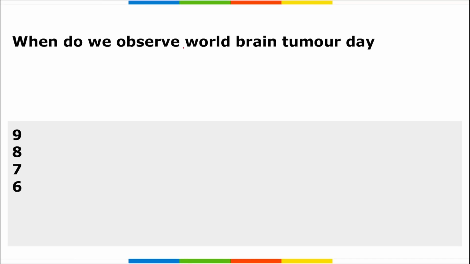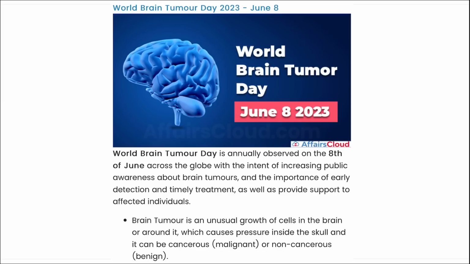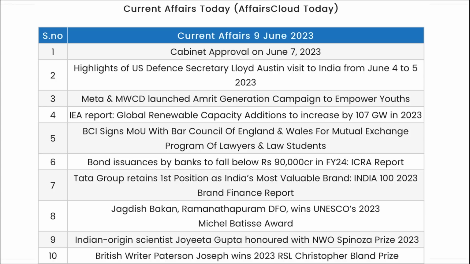Next is when do we observe World Brain Tumor Day? World Brain Tumor Day is also observed on 8th of June, and the theme for this day is Protect Yourself, Keep Away from Stress. I repeat, protect yourself, keep away from stress. This is the theme for World Brain Tumor Day observed on 8th of June. So friends, these were your important days. Now let's move on to the revision part.